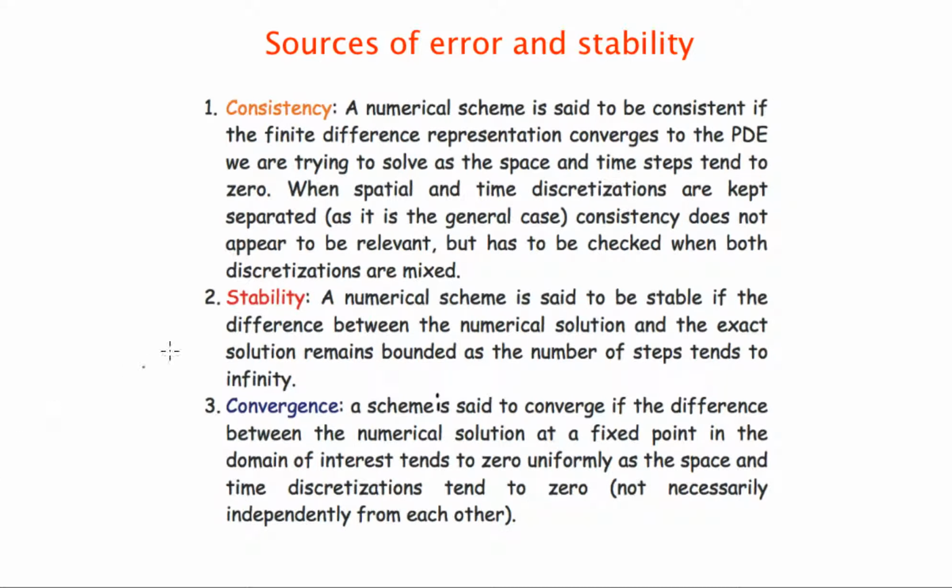There are three different issues related to the error and stability of the numerical method or the finite difference representation. They are actually quite subtle and very important in order to bound the errors that we can make when we're dealing with a numerical method. So these features are the following: the consistency, stability, and convergence. So what is the consistency?